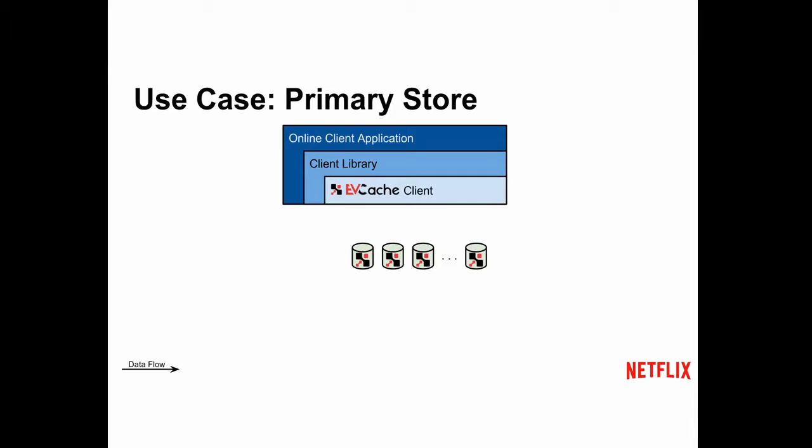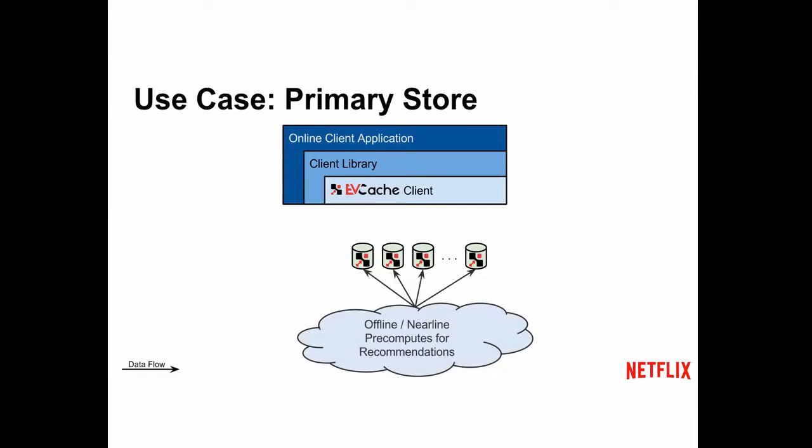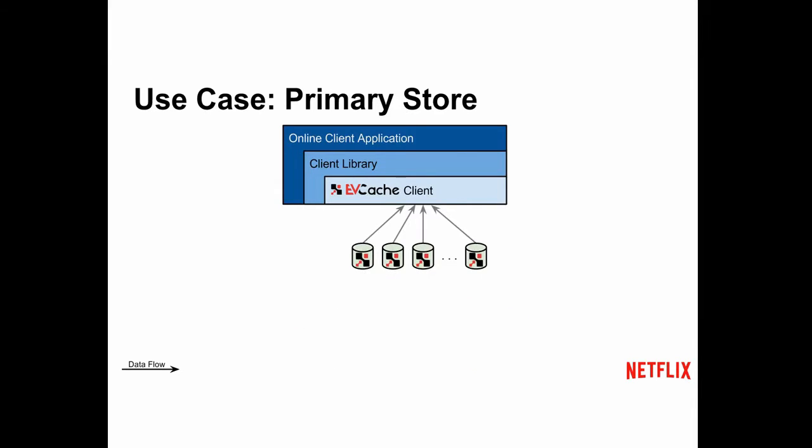Here's a much more interesting case for us. We are actually the primary storage mechanism for our personalization algorithm output. Every single day, everybody's profile for every device that you've been looking at recently has a new homepage generated for it. Overnight, there's really large-scale pre-compute, and it's not just one stage, there are multiple different stages. Each one of those is writing into the cache, dumping, most of them, terabytes of data per stage. So we have a bunch of data going into the cache, and then real-time traffic is just reading directly from the cache.